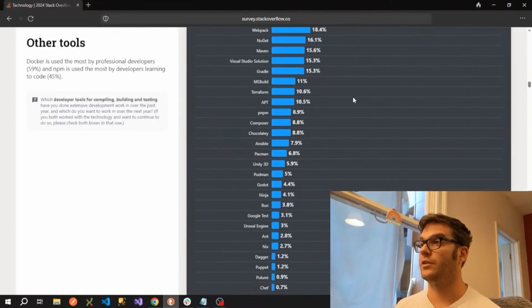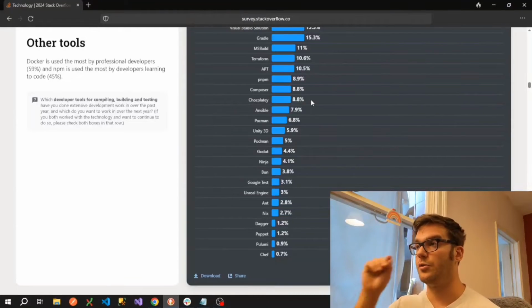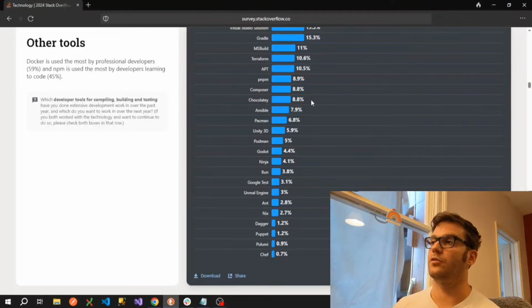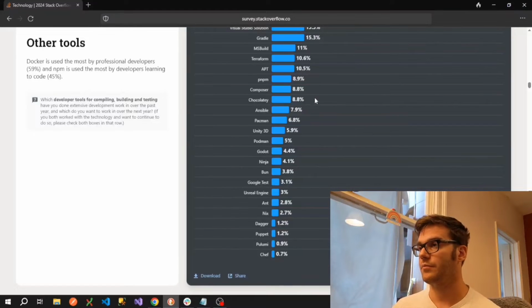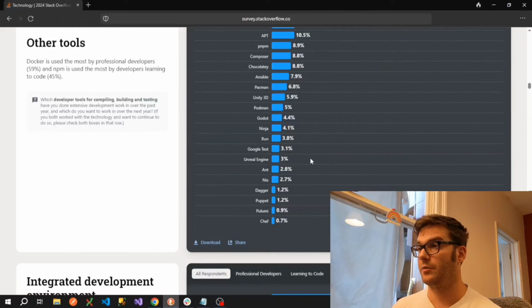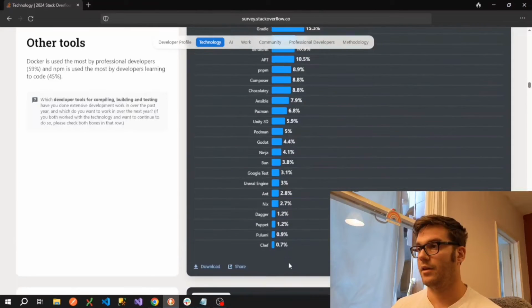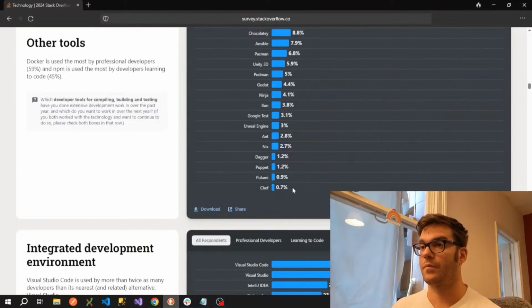Visual Studio Solution, MS Build, which comes bundled with Visual Studio. Chocolatey, that's a really useful one if you have, for example, a new machine and you have a whole list of software that you want to install off the bat. That's really useful and really simple to run as well. Unity 3D, again, for the game developers there. Unreal Engine, again, for the game developers. And we have Chef here at the bottom.